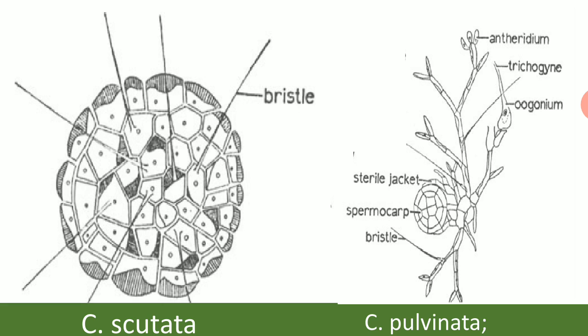This is the thallus of C. scutata. You can see bristles are coming out of it and thallus is cushion-like, and this is the C. pulvinata and you can see spermocarp which is analogous to the angiospermic seed, and the thallus is erect.